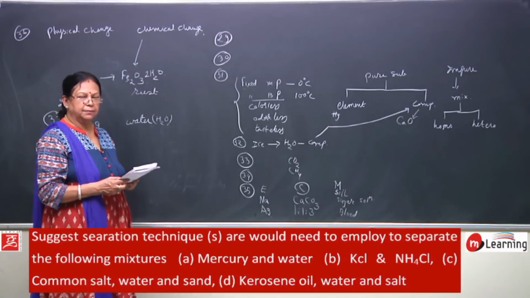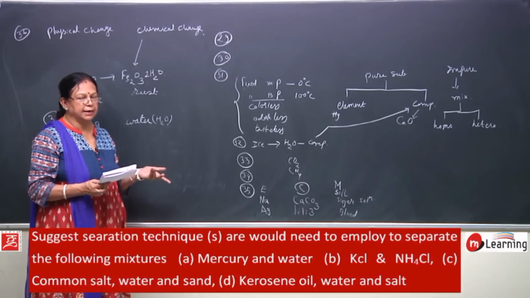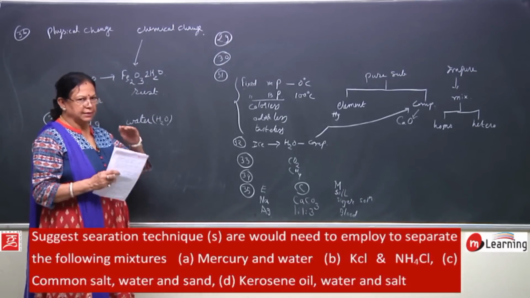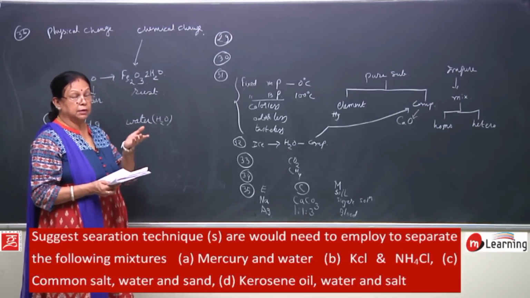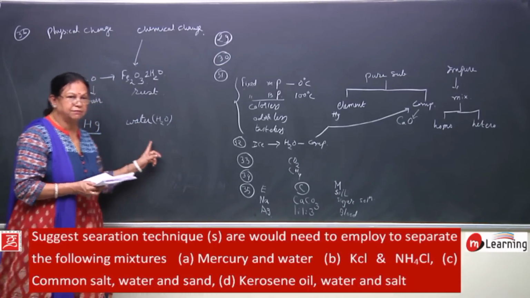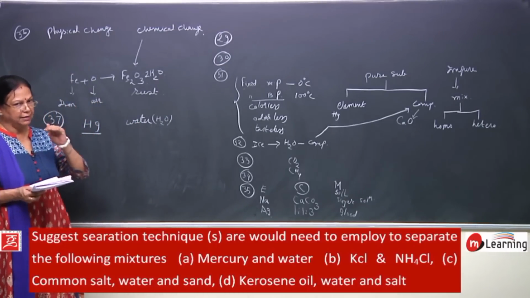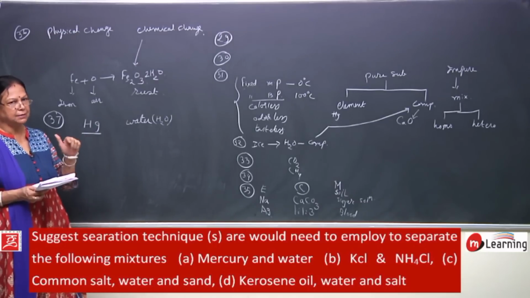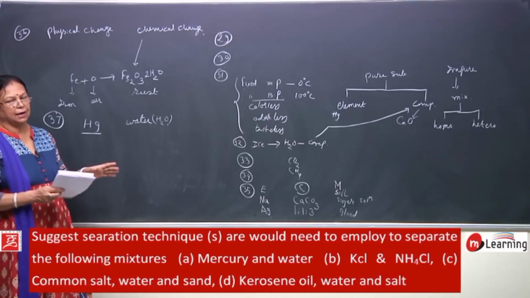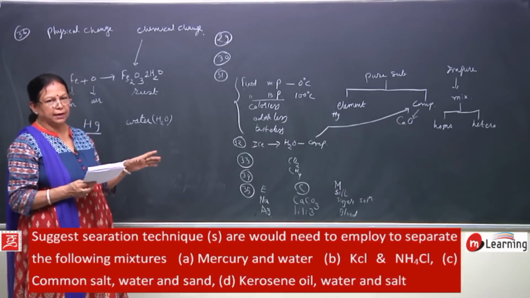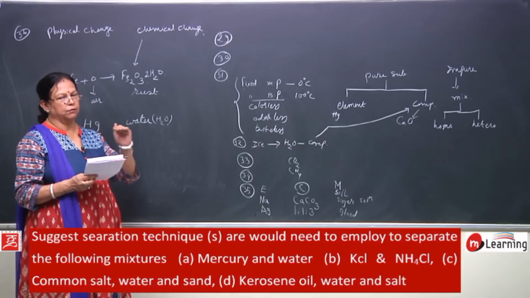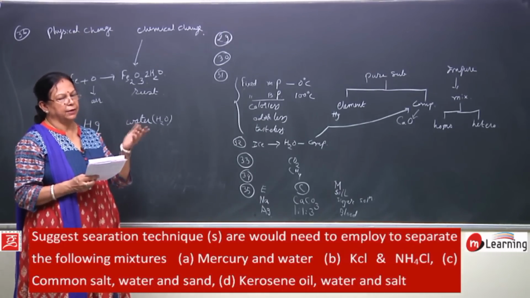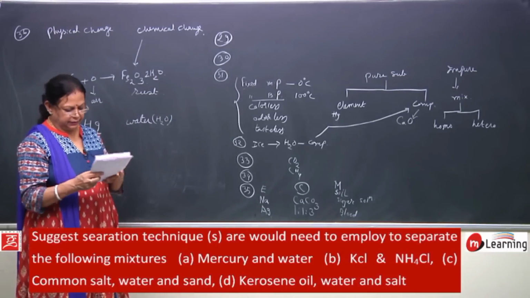You can separate them just by decantation. Decantation means both will not get mixed up with each other. You will have a separate layer of mercury and water. One is lighter, one is heavier. So, you just allow them to stand for some time. You will get two different layers, very distinct, and you can separate them by decantation.